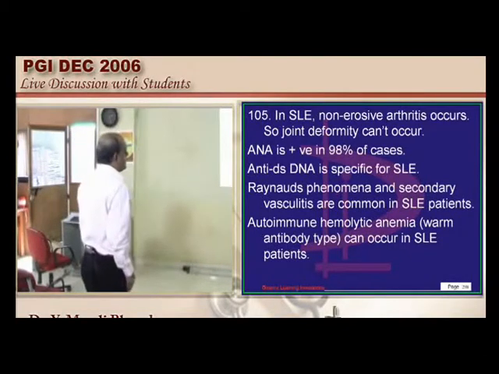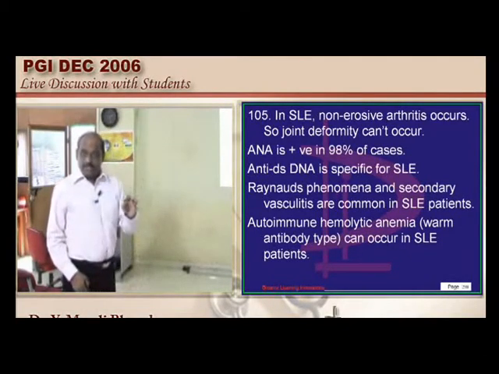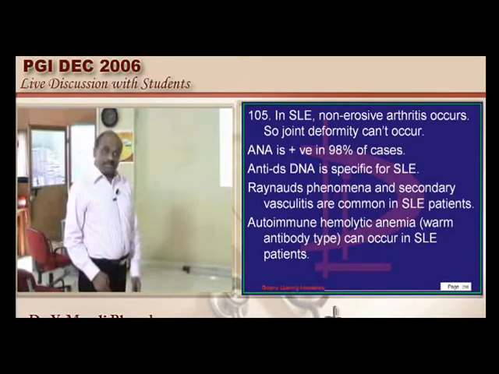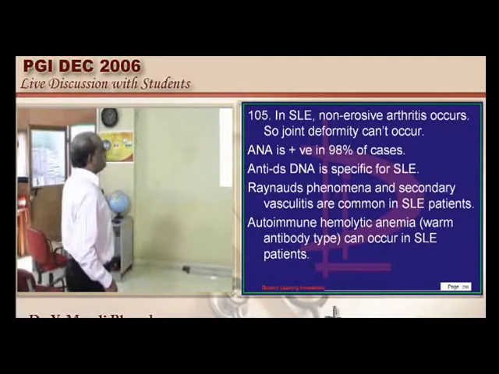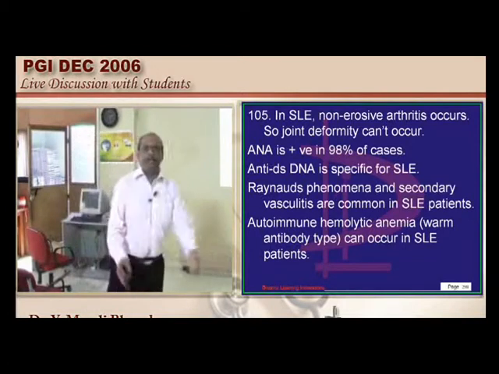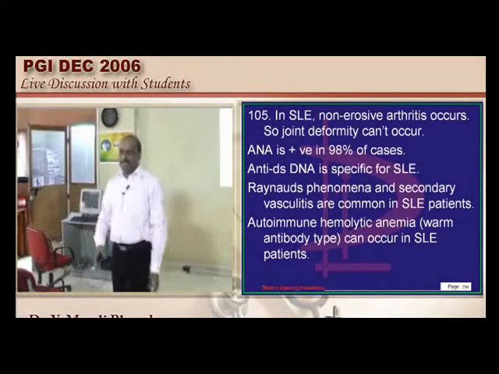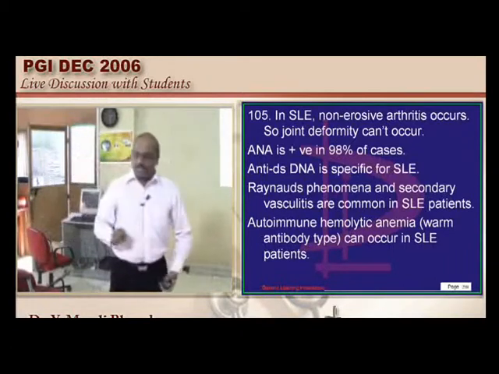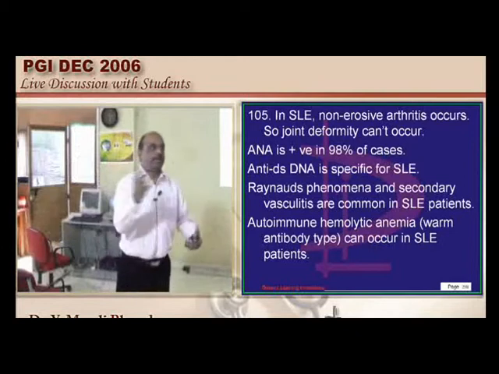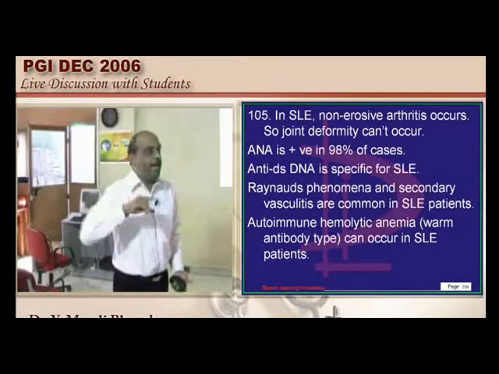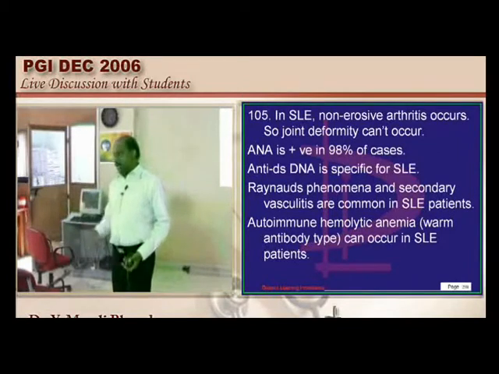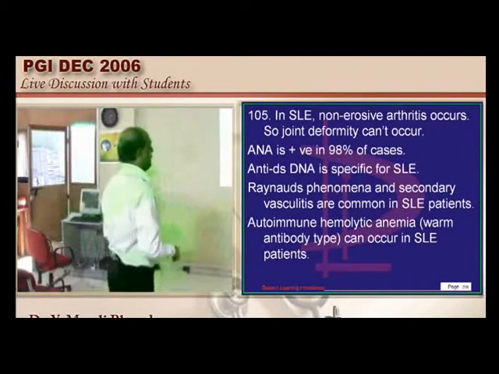Then there is an increased ANA, which is the sensitive screening test for SLE, and anti-dsDNA, which is the confirmatory test. Sometimes SLE can be a part of mixed connective tissue disorder, where rheumatoid arthritis, Sjogren's syndrome and SLE can all coexist. Then it is called MCTD, mixed connective tissue disorder, which is what we have to basically remember.